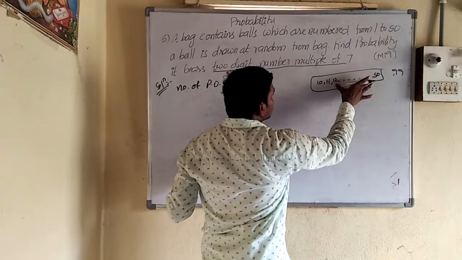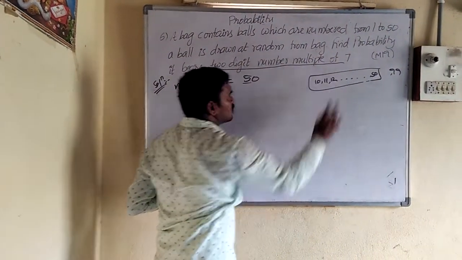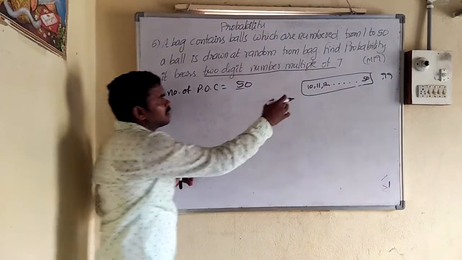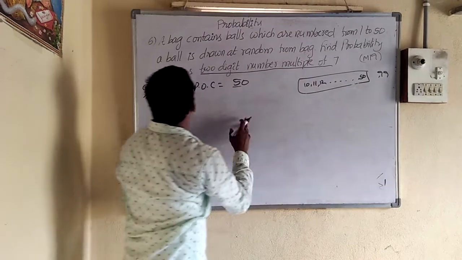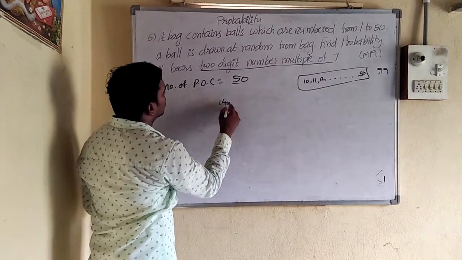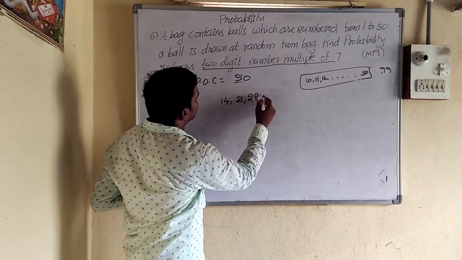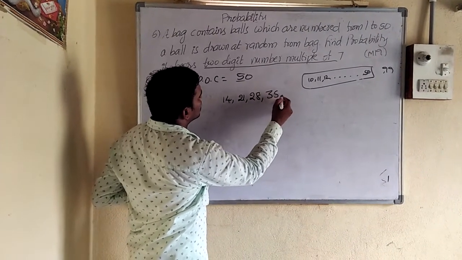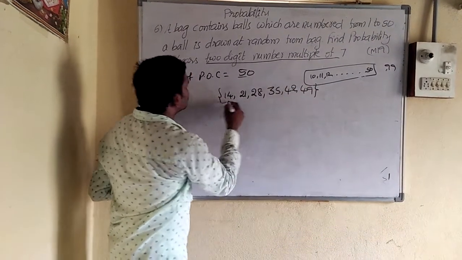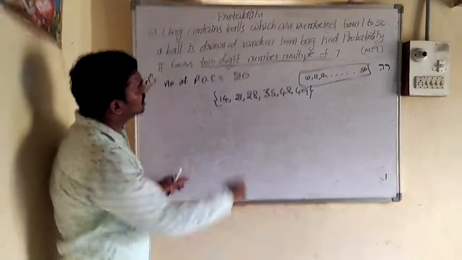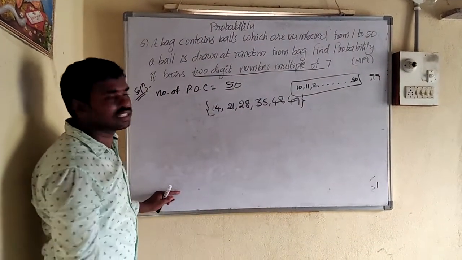In these 10 to 50, because they are 2-digit numbers, what are the multiples of 7? In the 7 table, does 10 come? No. 11? No. 12? No. 13? No. 14? Yes, 14. So 7 2s are 14, 7 3s are 21, 7 4s are 28, 7 5s are 35, 7 6s are 42, 7 7s are 49. So these are the 2-digit multiples of 7. These are the favorable outcomes.